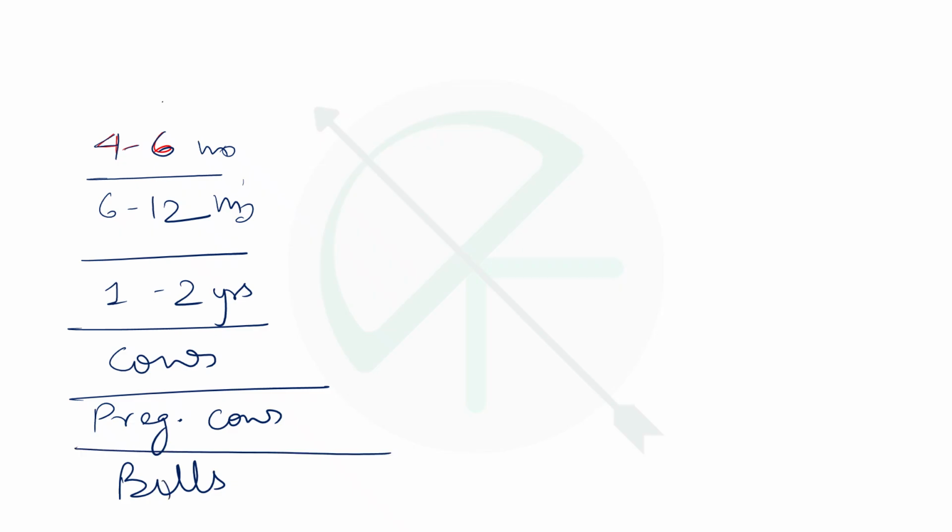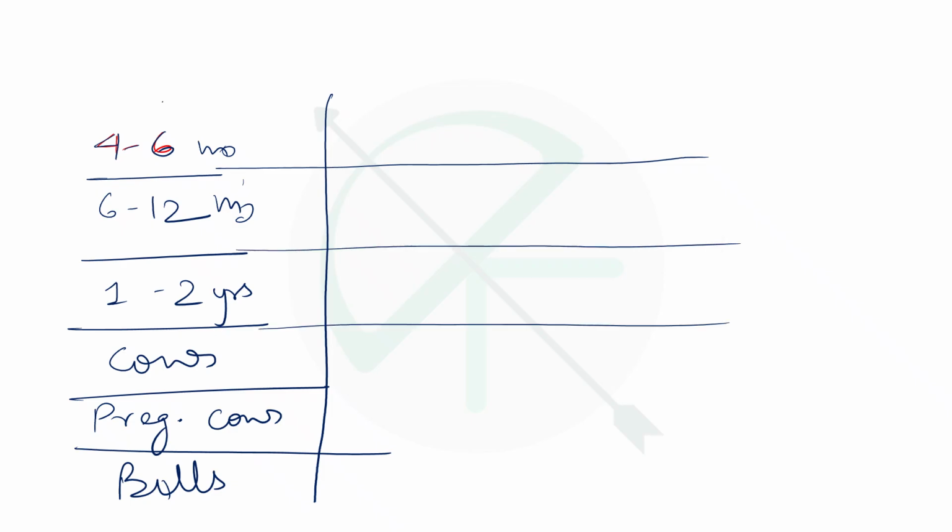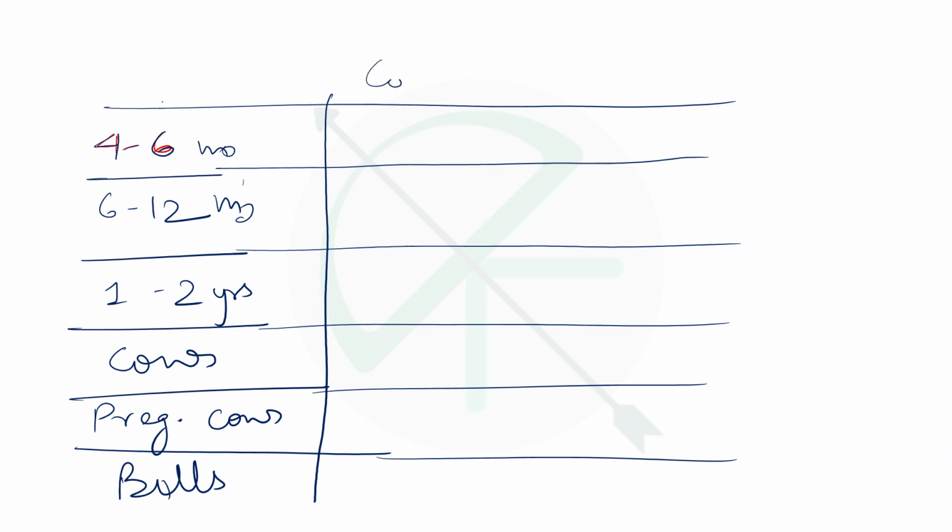They have different requirements of space. One will be for covered area and one for open area.